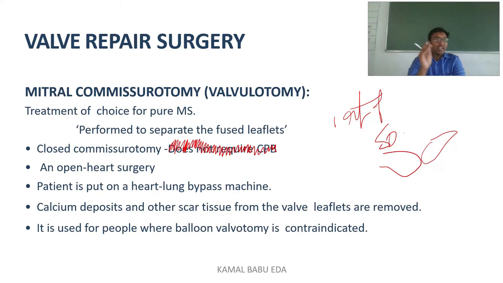Here we have open commissurotomy and also closed commissurotomy. In open commissurotomy, they keep the patient on the operating table and on a heart-lung bypass machine. They remove the calcium deposits and scar on the leaflets and valves, and separate the fused leaflets, so that leaflet function is re-established, the pathway is open and blood flow is established. It is also done in people where balloon valvuloplasty is contraindicated. So this is the mitral commissurotomy.